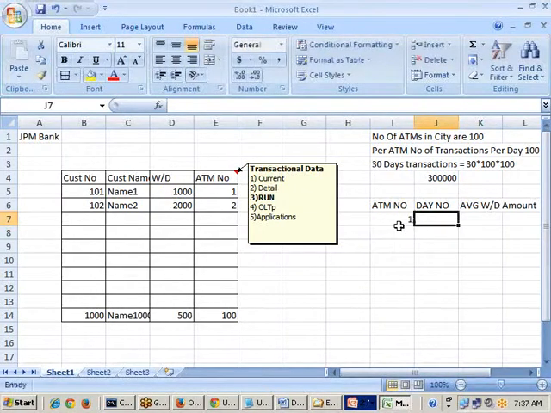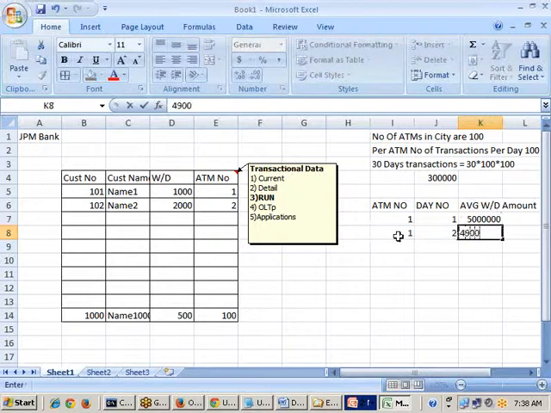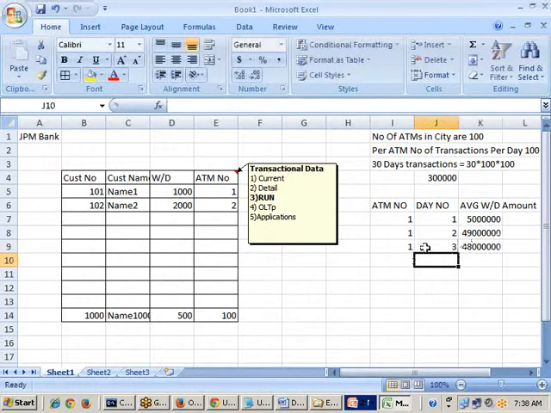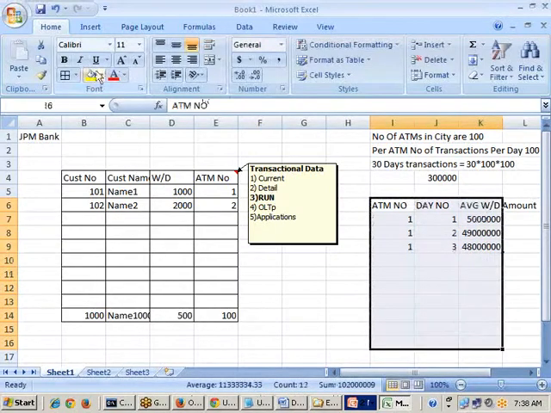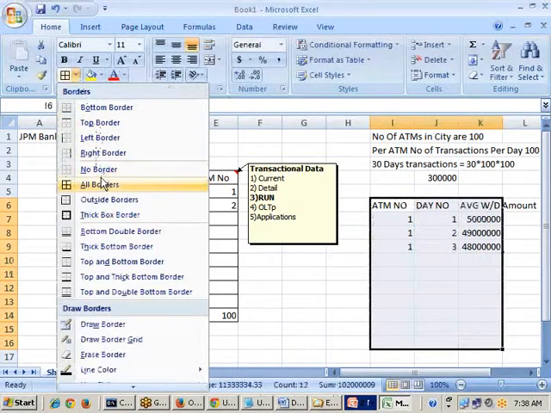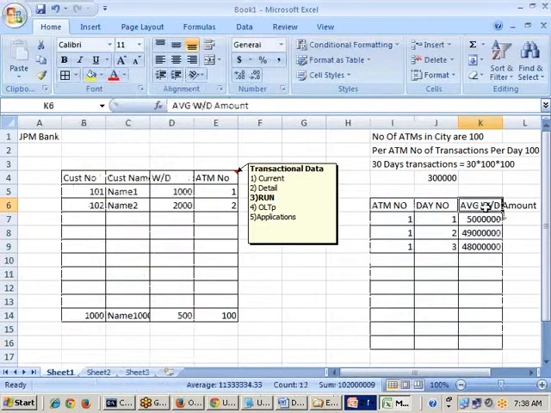This is the first ATM, first day. Let us say this is 5000k. This is, let us say, first ATM, second day, let us say 49,000k. This is again first ATM, third day, and I am giving here, let us say 48,000k. Like this, n number of records go on. If I give this kind of statement to my business manager, is that guy able to take the decision or not, sir? He is able to take the decision.